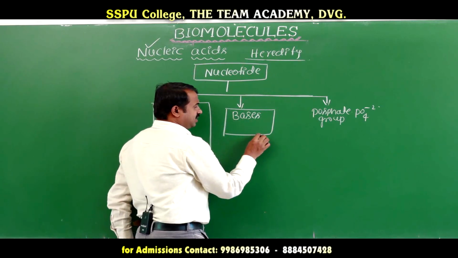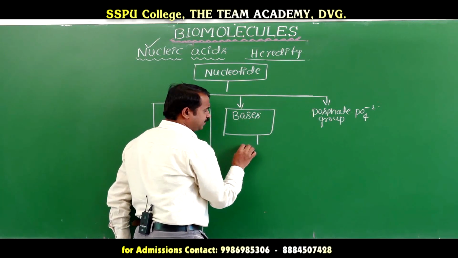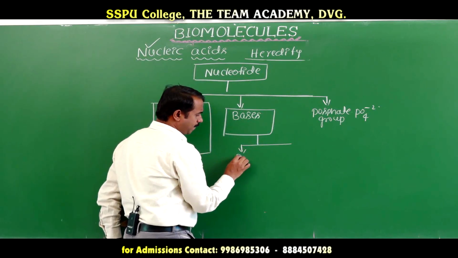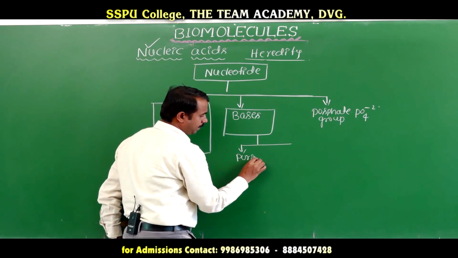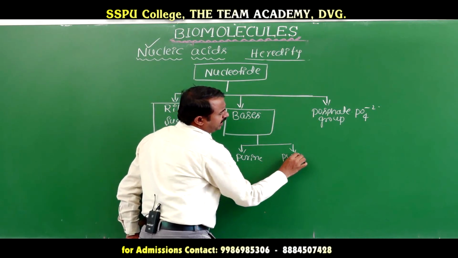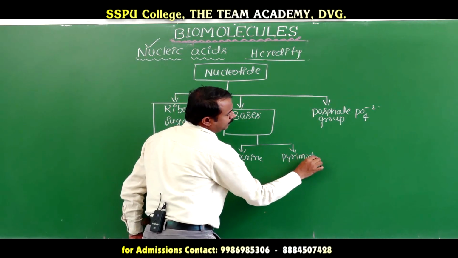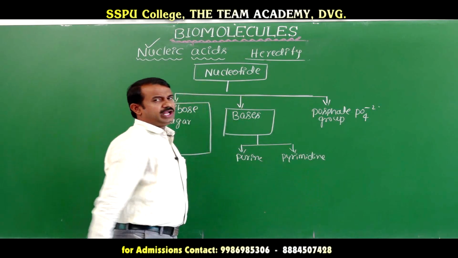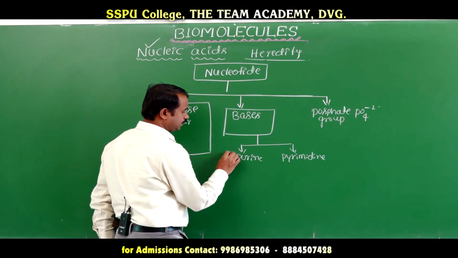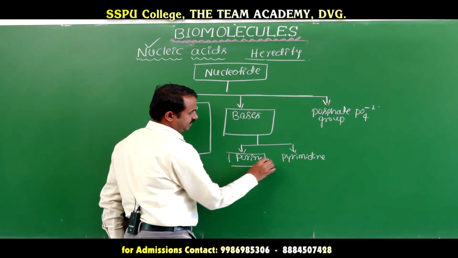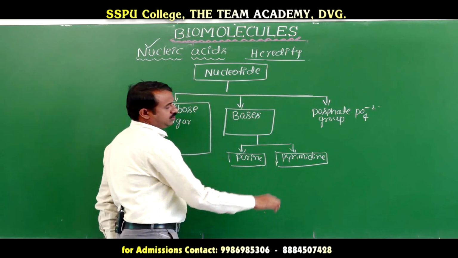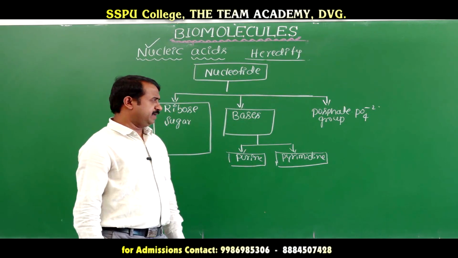Bases are classified into purine bases and pyrimidine bases.